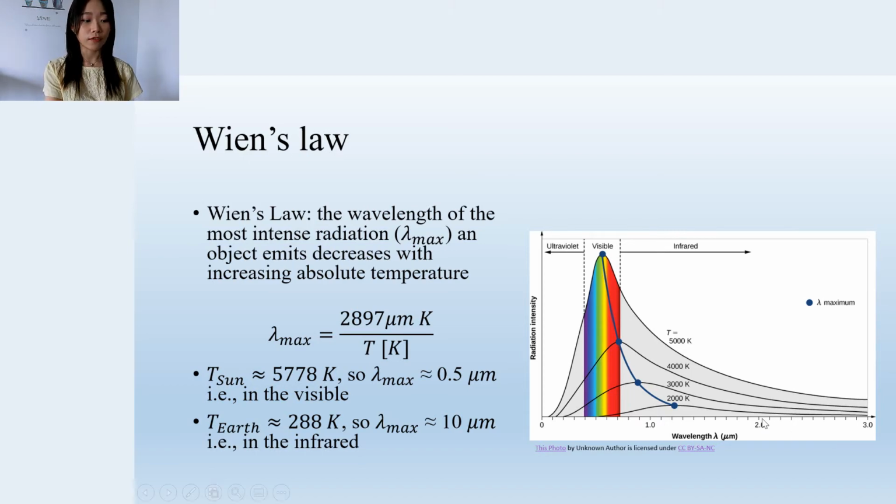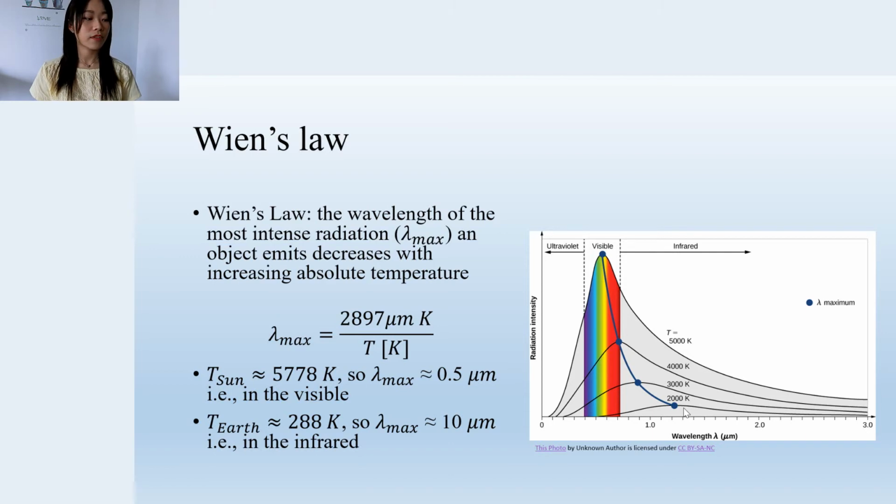And that is shown on the figure. For temperature around 5000 Kelvin, the peak of the Planck's function is in the range of visible wavelengths. And as the temperature of the object decreases, the maximum wavelength will increase. So luckily, the sun emits most of its radiation in the visible wavelengths, so we can see our bright sun.